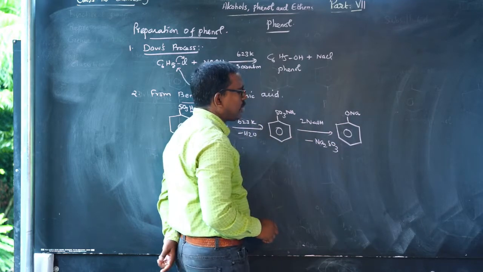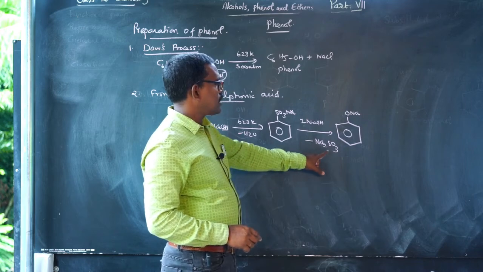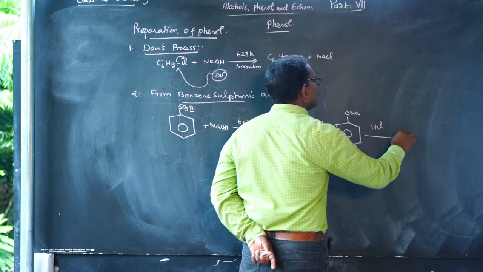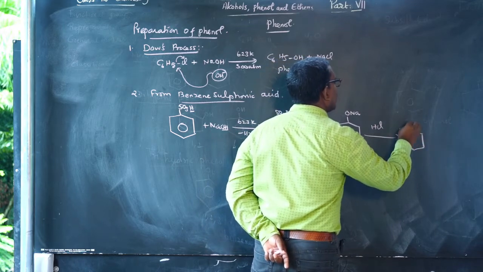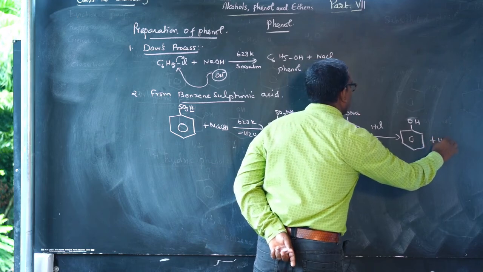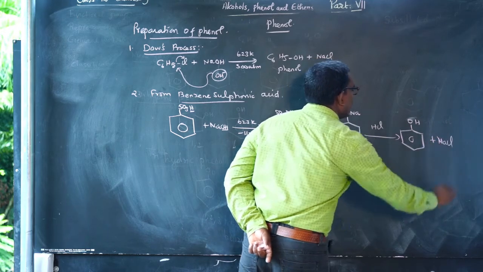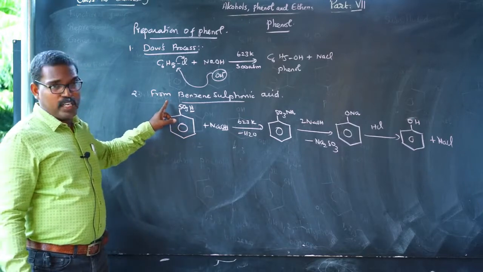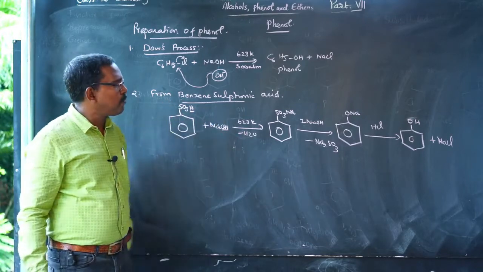Two molecules of sodium hydroxide are used. Sodium phenoxide on acidification gives phenol and NaCl. So this is the method of preparing phenol from benzene sulfonic acid.